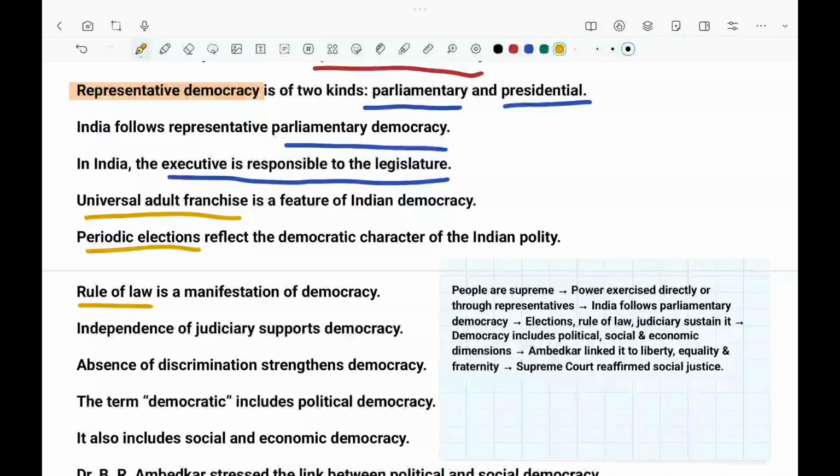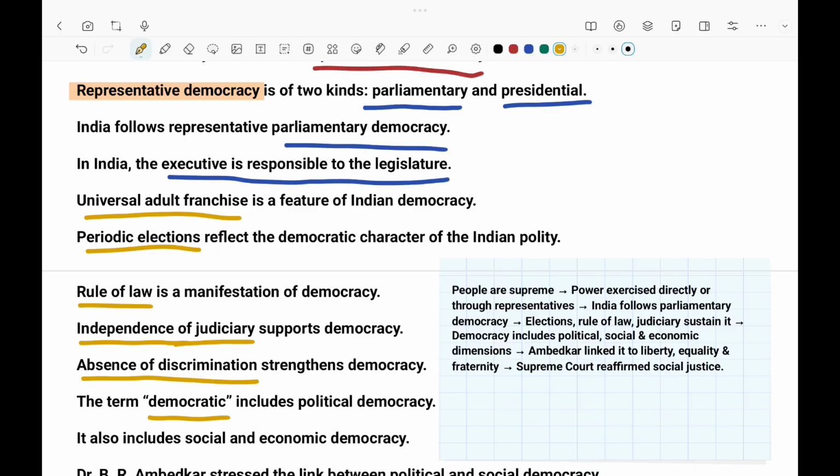Rule of law. Law is supreme, not the individuals. Independence of the judiciary protects rights and the Constitution. The judiciary is separate. The absence of discrimination. Equal political status to everybody, which eventually strengthens the word democracy. It is simple.